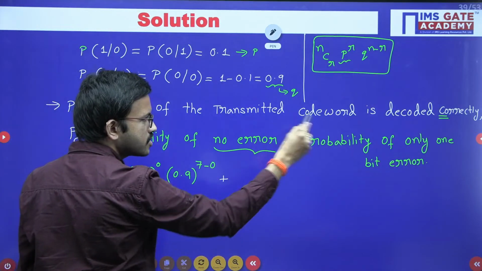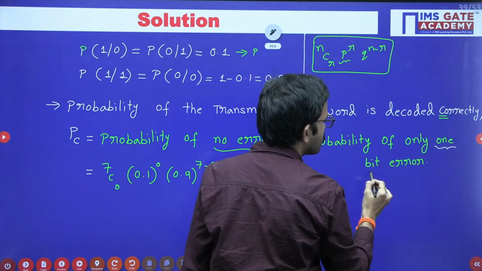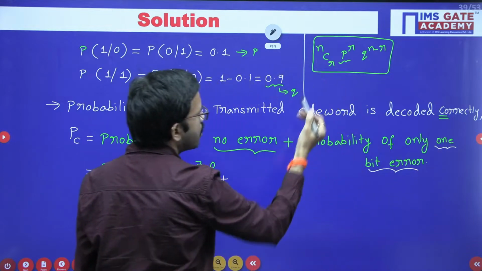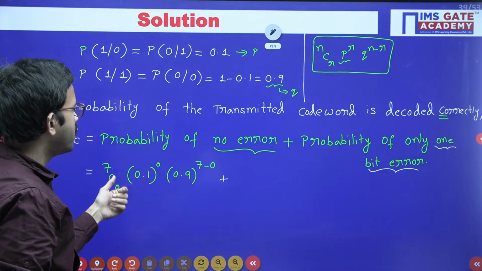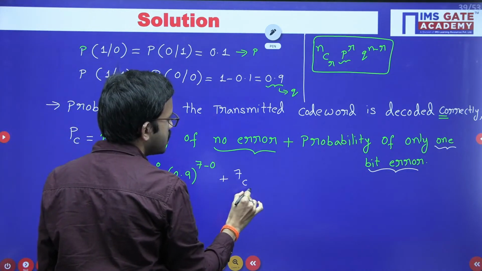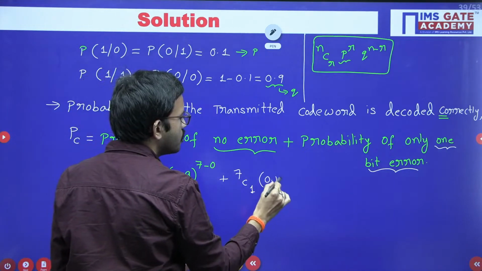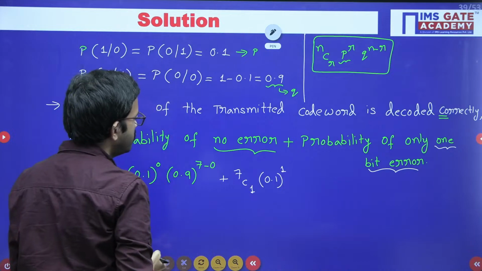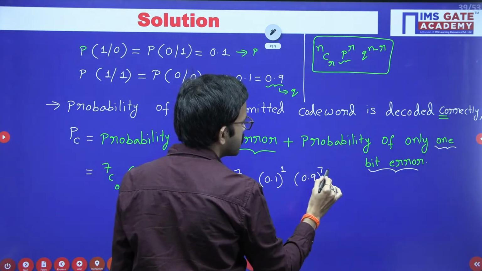Similarly, you consider this combination. Probability of only 1 bit error. So in this case, r value is 1. n value, p value, q value, whatever we have considered earlier, same thing. So that means 7C1 into 0.1 whole power 1 into 0.9 whole power 7 minus 1.